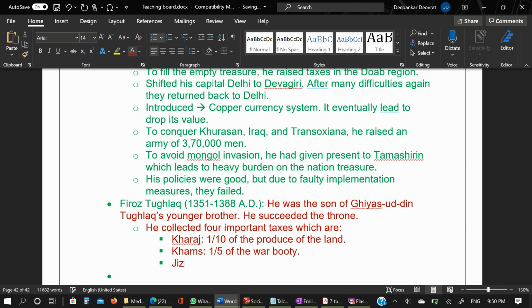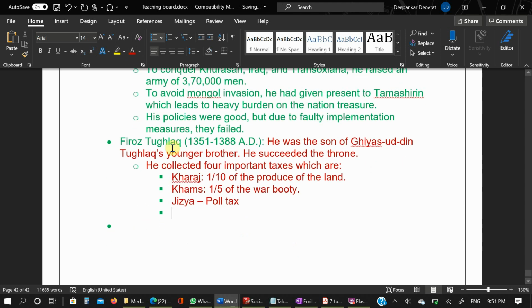Then Jizya, the religious poll tax, paid by those who are not Muslim. And then Zakat was a tax on Muslims for specific religious purposes.